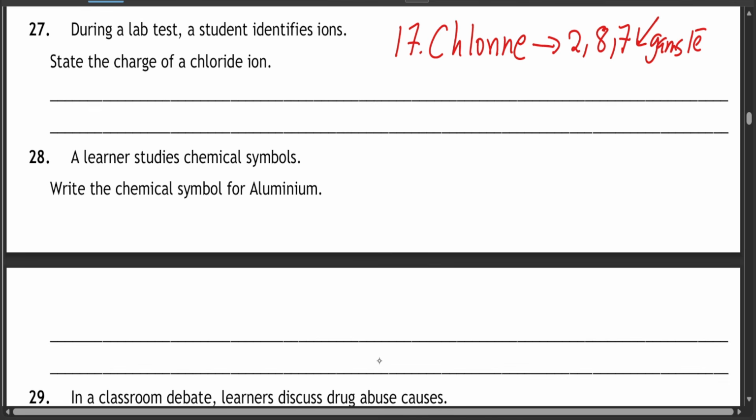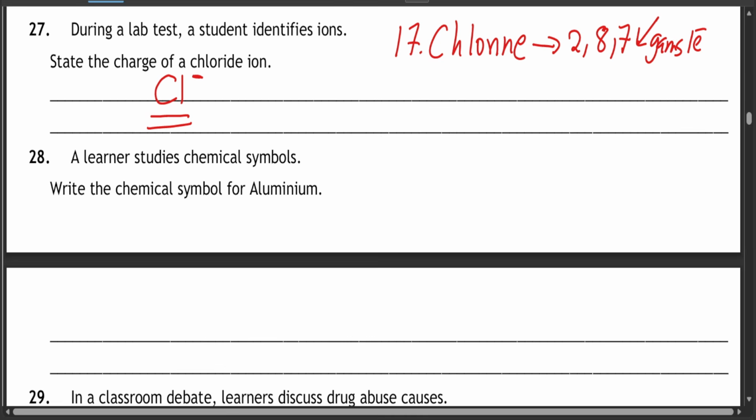If it gains 1 electron, it will have 1 more electron than protons. That is why, when it forms an ion, it gains an electron to form the chloride ion, which is written as Cl minus.